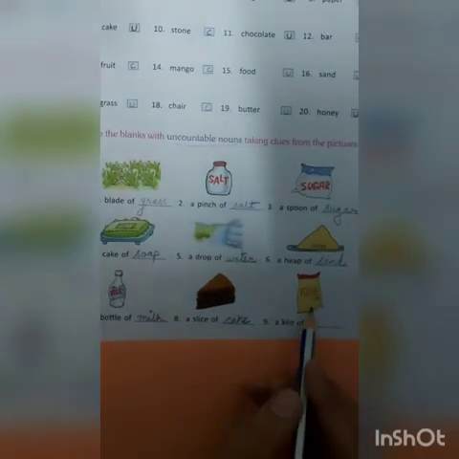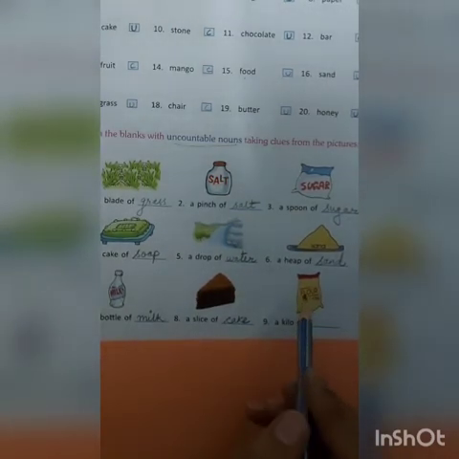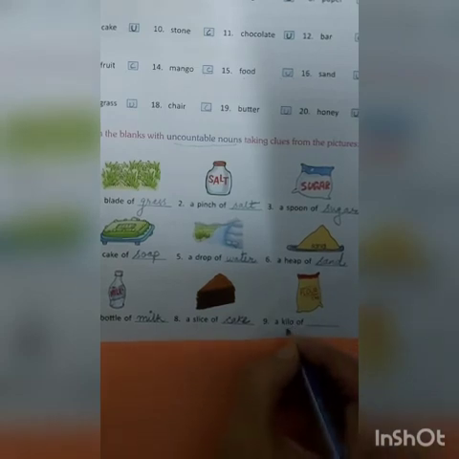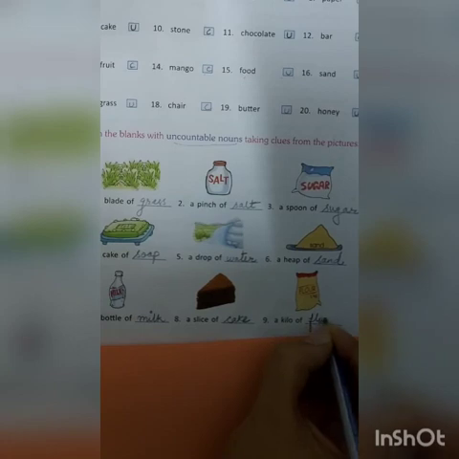Next, flour. Can we count flour? No, we cannot count flour. But we can say a kilo of flour.